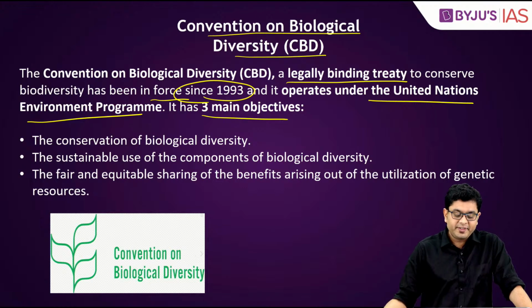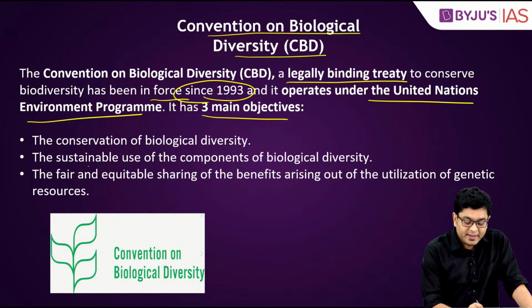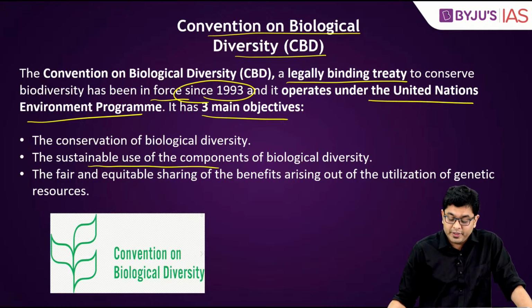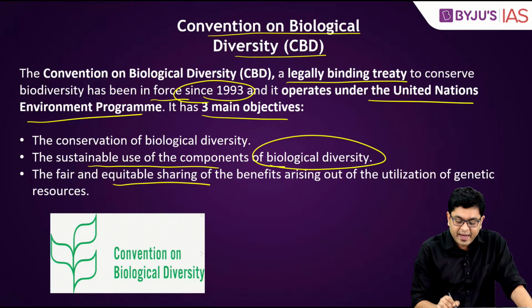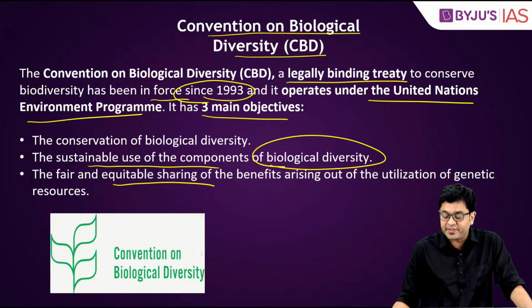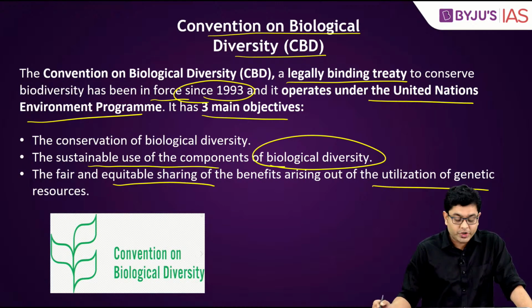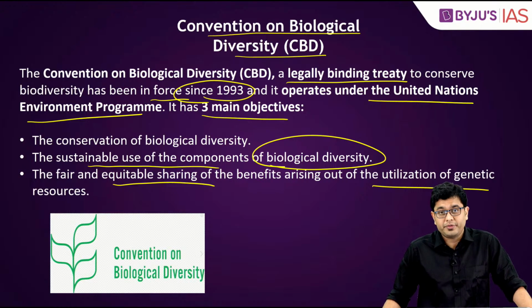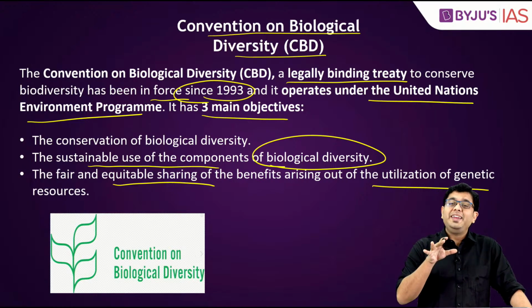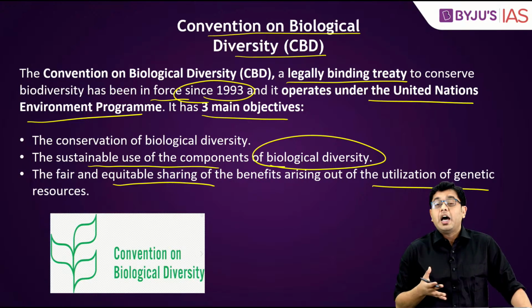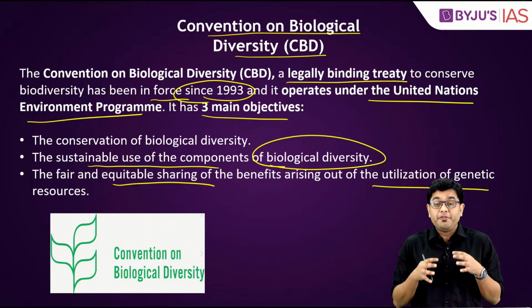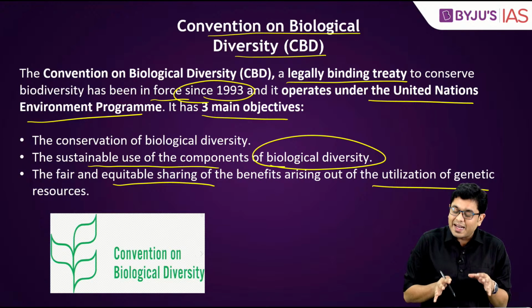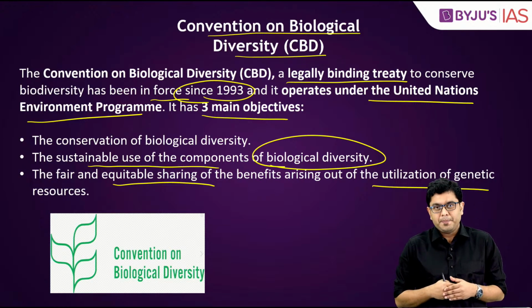The first objective is the conservation of biological diversity. Second is the sustainable use of components of biological diversity. And the third is the fair and equitable sharing of the benefits arising out of the utilization of genetic resources. So when you have any genetic resources, how do you utilize that? And whether you can utilize it efficiently or not. That is under CBD. Okay?